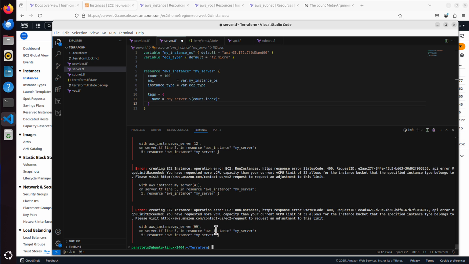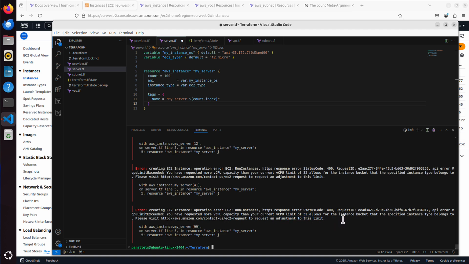Alright, that wasn't successful, which is funny, because it says API error vCPU limit exceeded. You have requested more vCPU than your current vCPU limit of 32. I was not aware of that, to be honest. I didn't know that there is something like that. I used to be able to create 100 servers in the past. That wasn't a problem. It says now, contact Amazon EC2 to request an adjustment to this limit. So it looks like we have some limit.